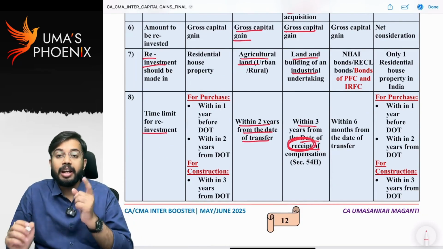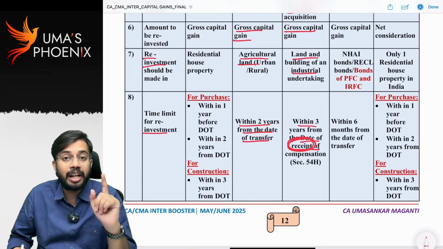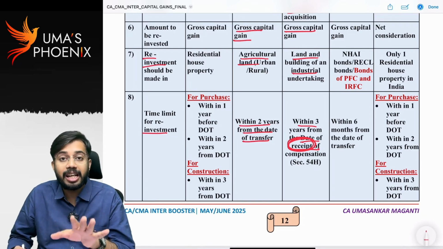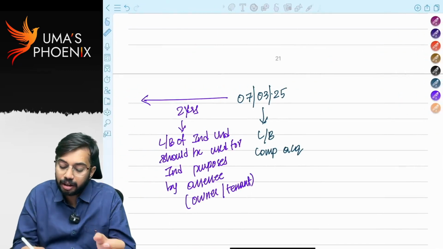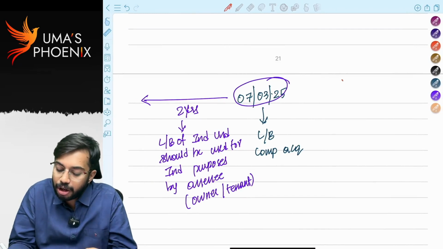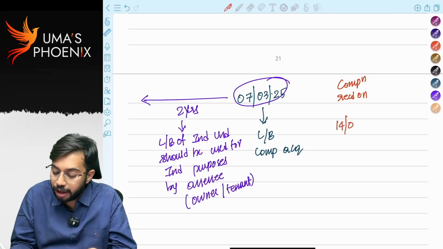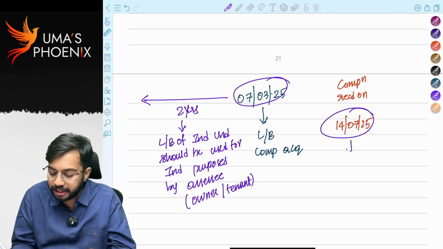Very important. In case of compulsory acquisition, capital gains are not calculated in the year of transfer, but in the year in which the compensation is received. So let's say compulsory acquisition was done on 7th March 2025, and compensation was received on 14th July 2025, the date on which compensation is received.